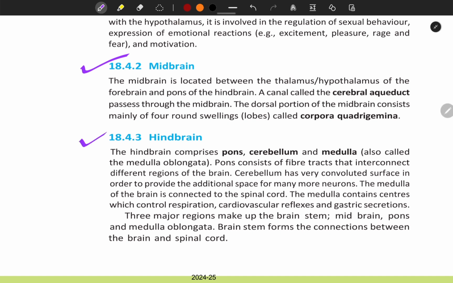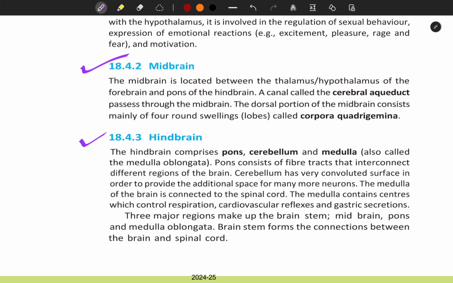18.4.3 Hindbrain. The hindbrain comprises pons, cerebellum and medulla, also called the medulla oblongata. Pons consists of fiber tracts that interconnect different regions of the brain. Cerebellum has a very convoluted surface in order to provide additional space for many more neurons. The medulla of the brain is connected to the spinal cord. The medulla contains centers which control respiration, cardiovascular reflexes, and gastric secretions.